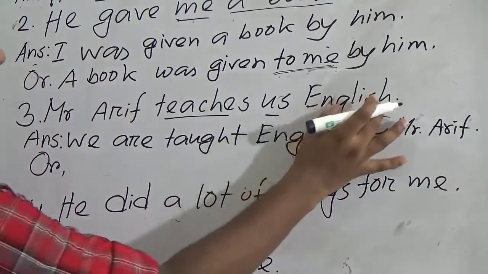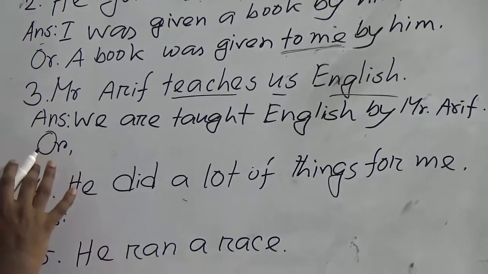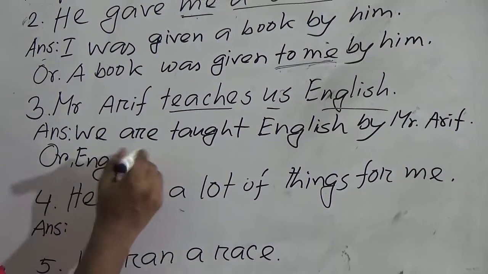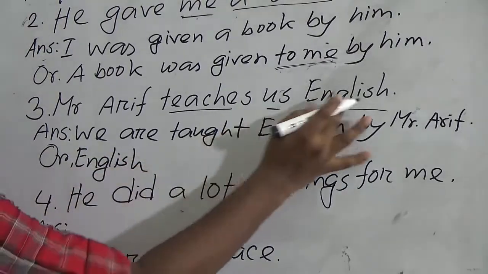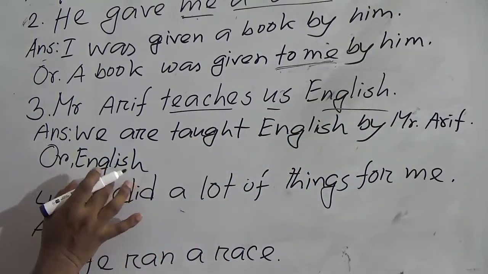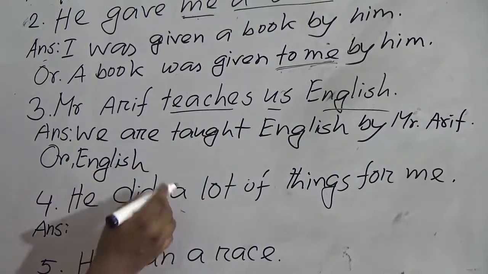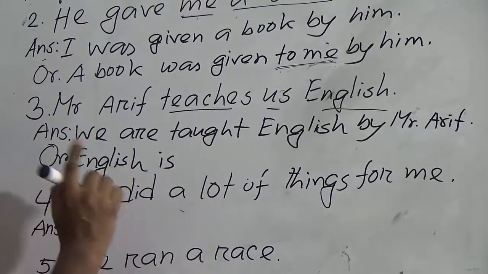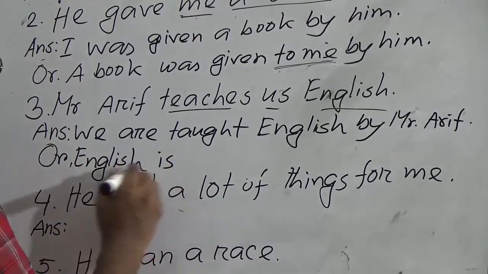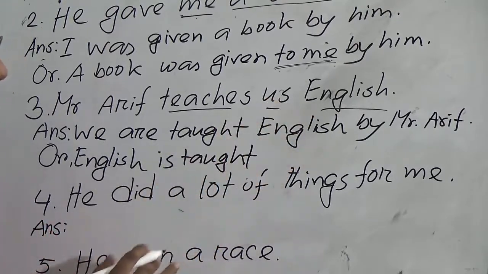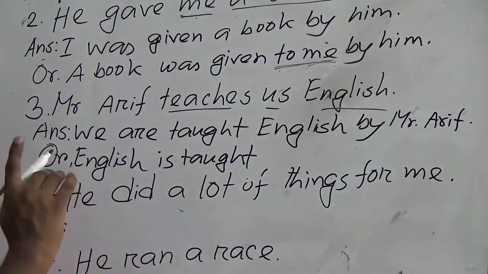If we take the second object as the subject of the passive voice, what will we do? We are taking the second object English as the passive voice subject. So in present indefinite tense, we will use am, is, are. Here English is one, that's why we will use is. So English is taught. Before the indirect object, we will use to or for.